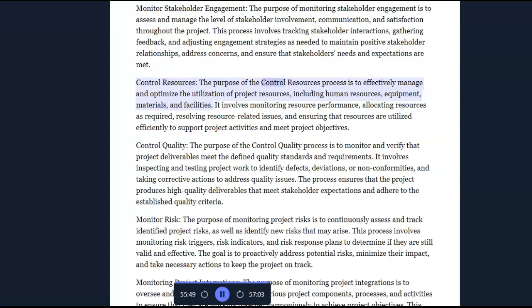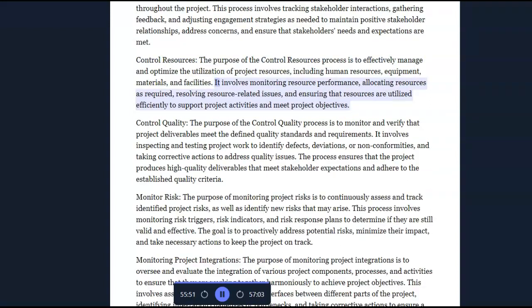Control resources. The purpose of the control resources process is to effectively manage and optimize the utilization of project resources, including human resources, equipment, materials, and facilities. It involves monitoring resource performance, allocating resources as required, resolving resource-related issues, and ensuring that resources are utilized efficiently to support project activities and meet project objectives.